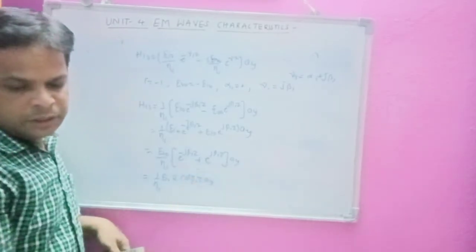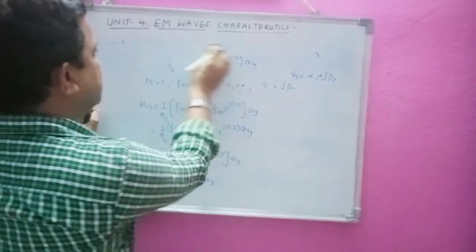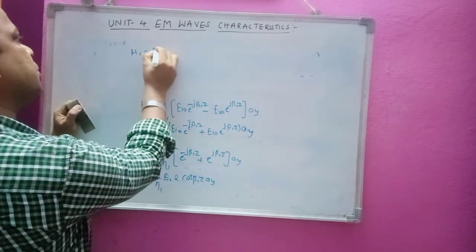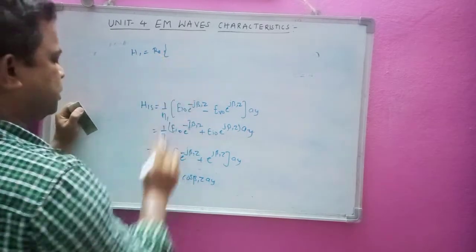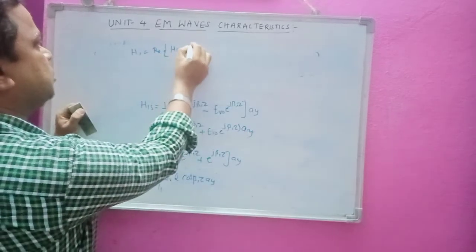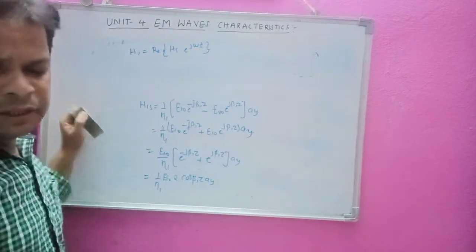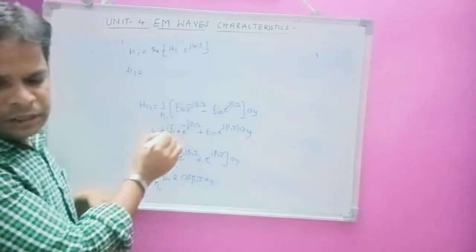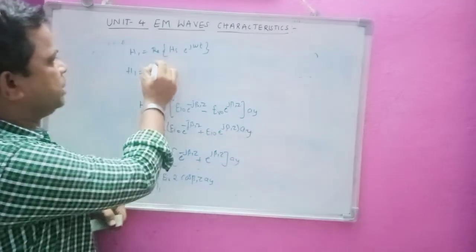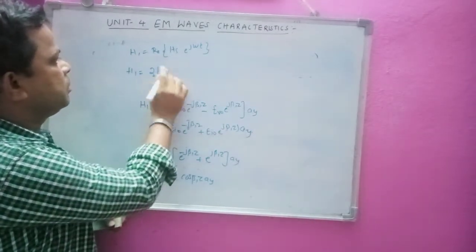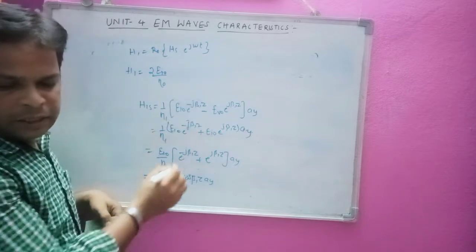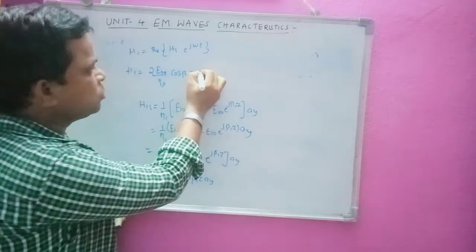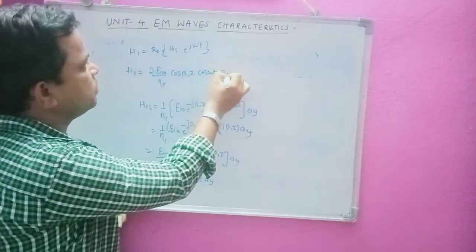Similarly I can write the H1 equation as the real part of H1s into e^(jωt), as we have done for the E1 equation. The real part is equivalent to 2Ei0 by η1 cos β1z cos ωt into ay. So we are going to the real part here.